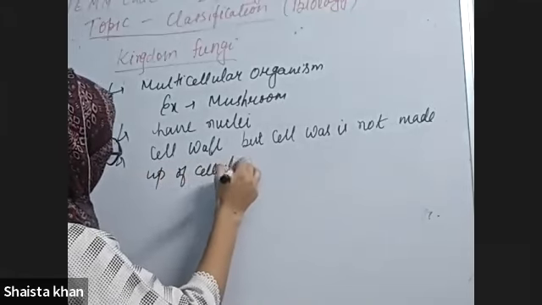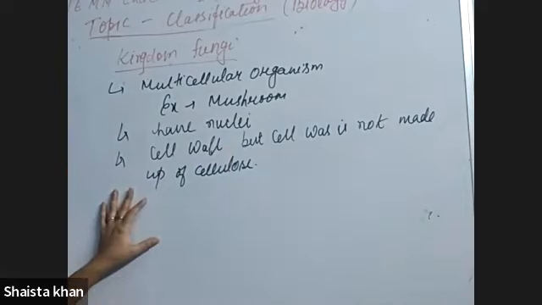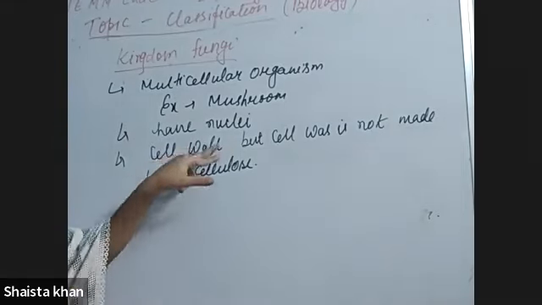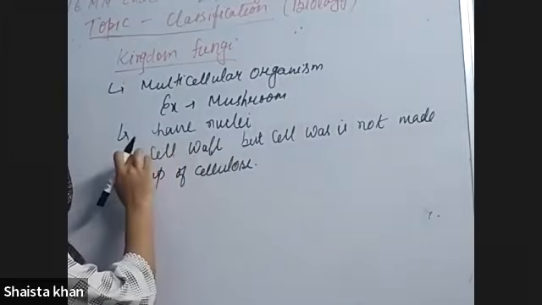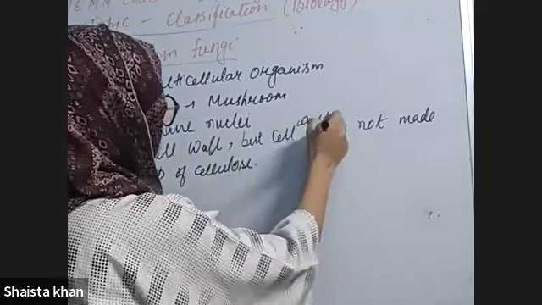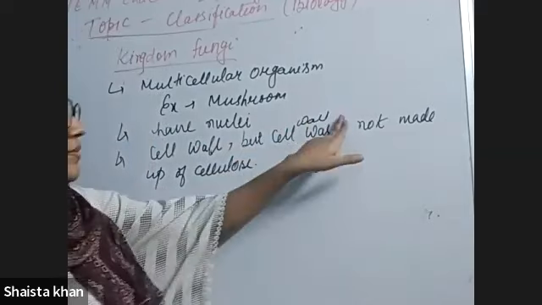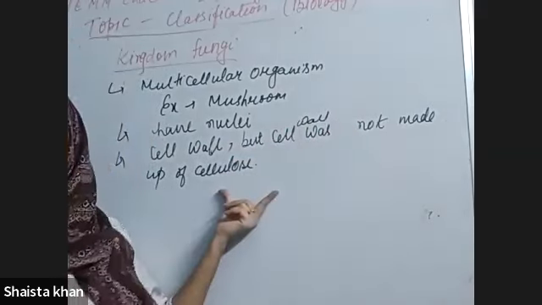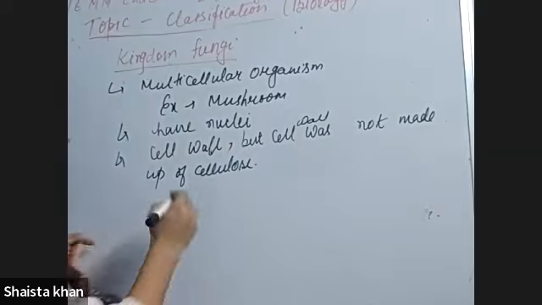It has a cell wall present in it, but the cell wall is not made up of cellulose. Okay?